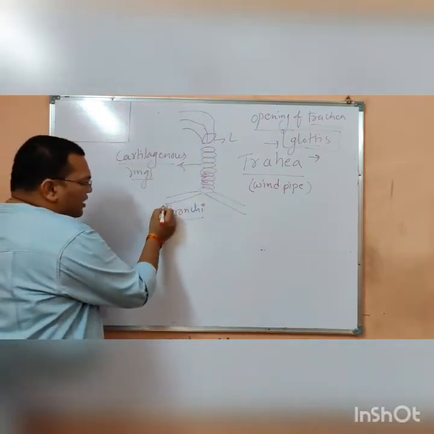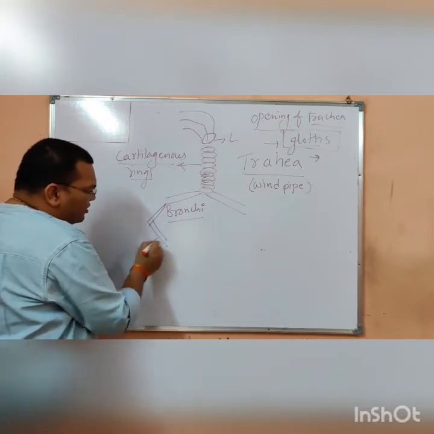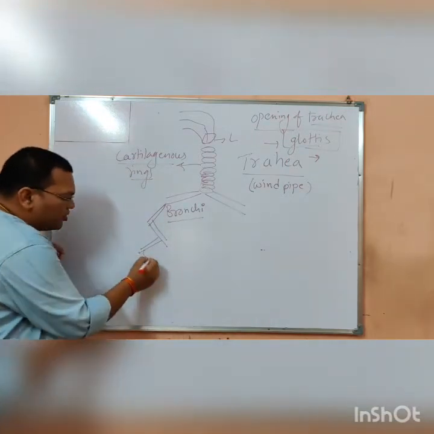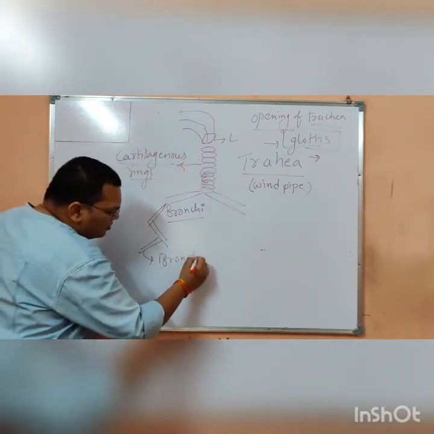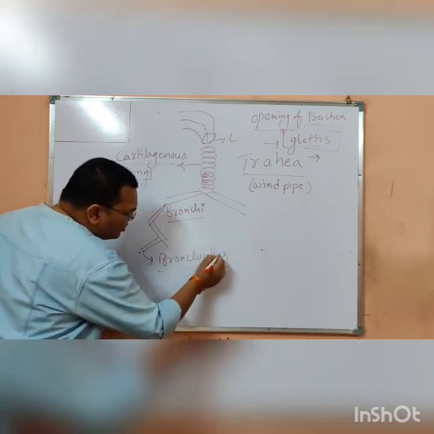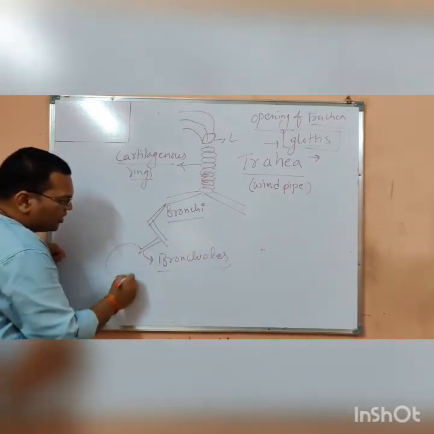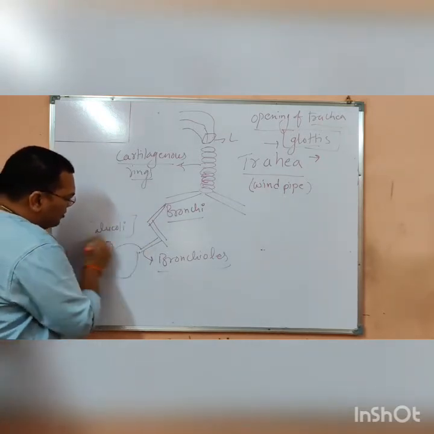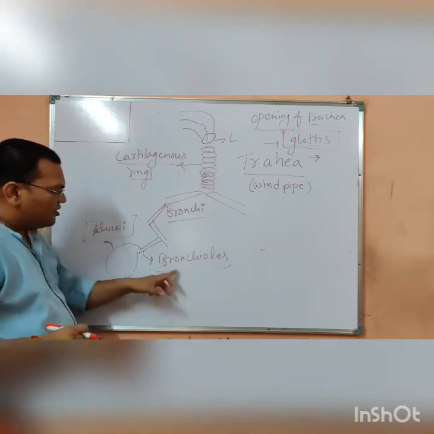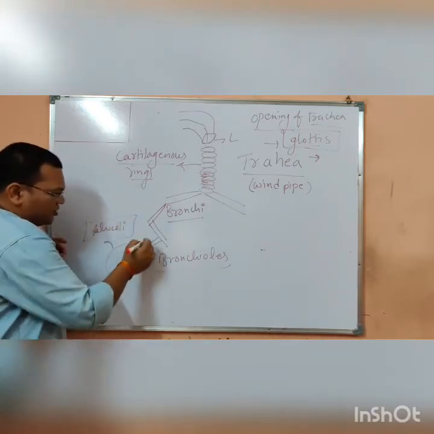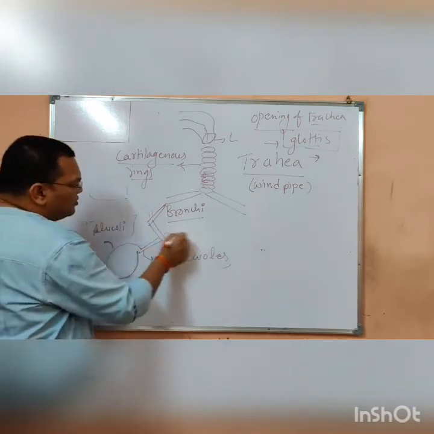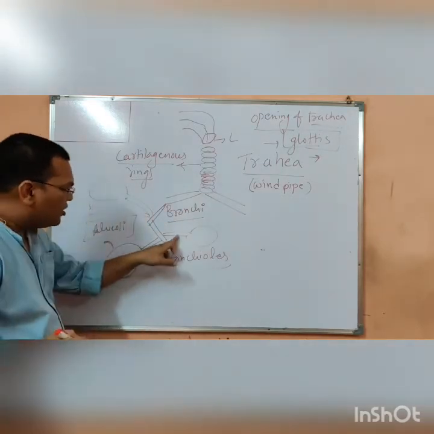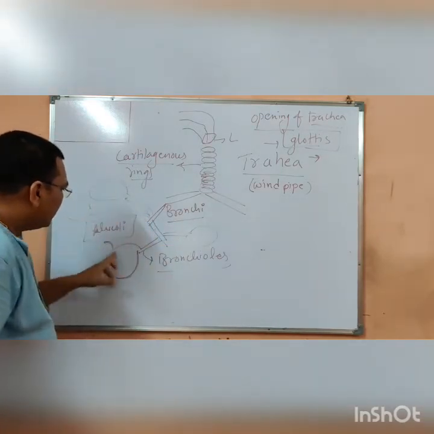The bronchi further convert into very, very small tubes known as bronchioles, and these bronchioles terminate into alveoli, a balloon-like structure. There are so many bronchioles, and millions of alveoli are there.